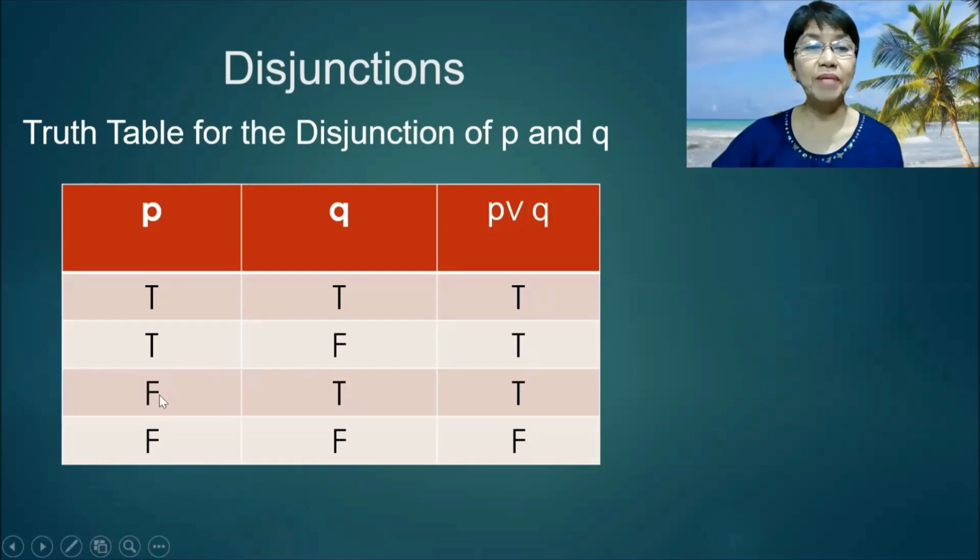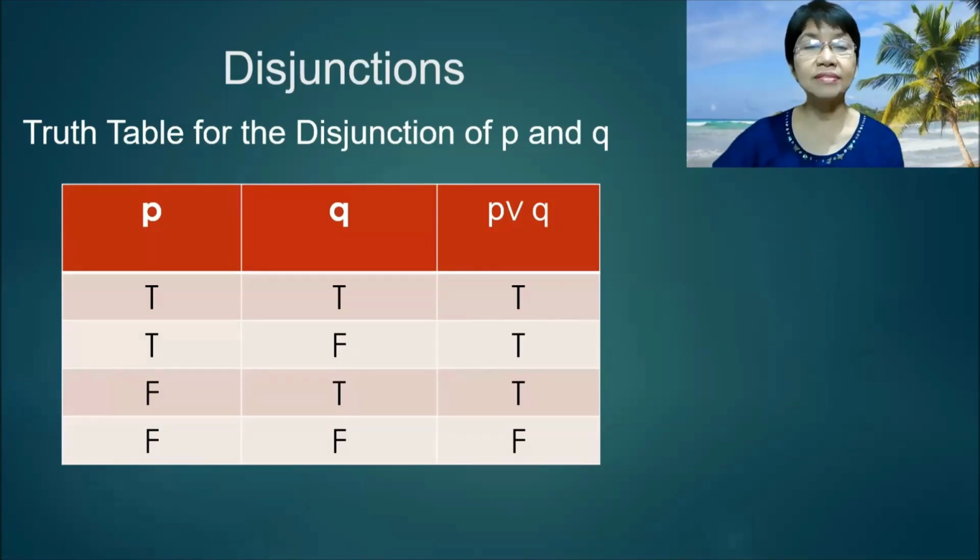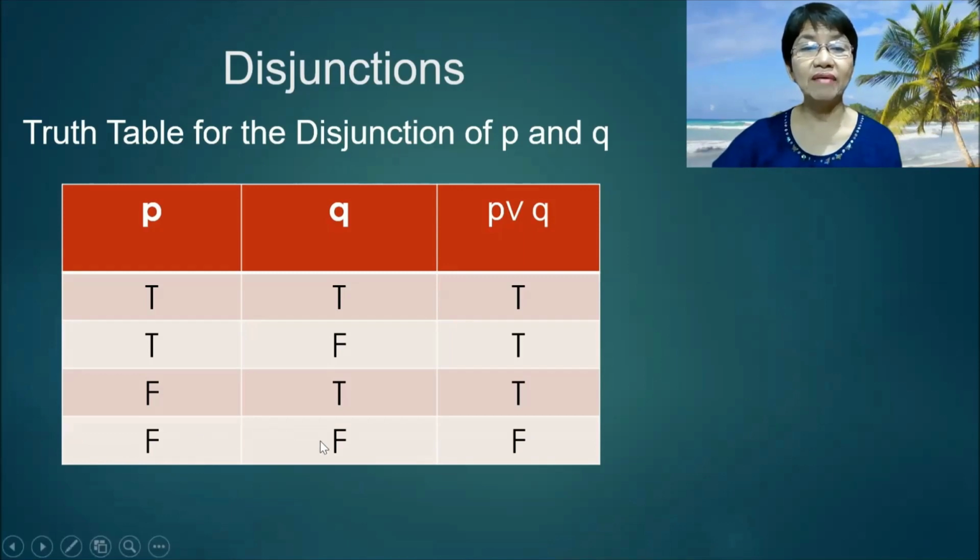So if P is false and Q is true, the disjunction P or Q is true. The only way that a disjunction can be false is when both choices are false. So F and F gives us a false disjunction, P or Q.